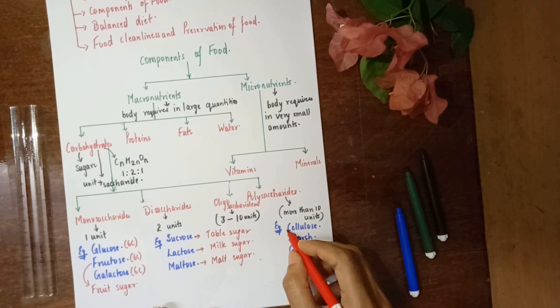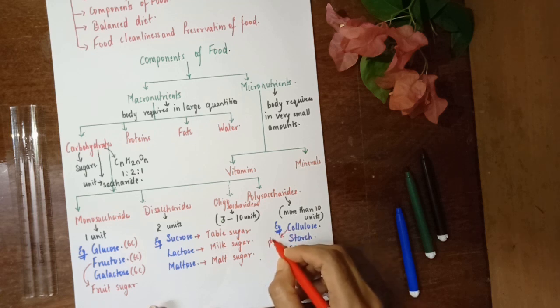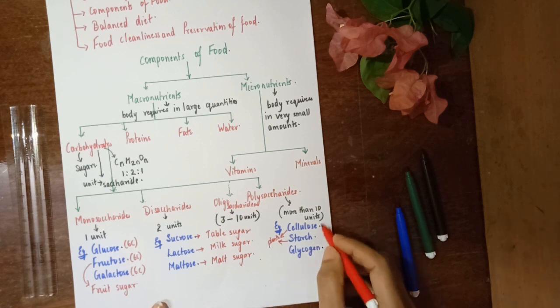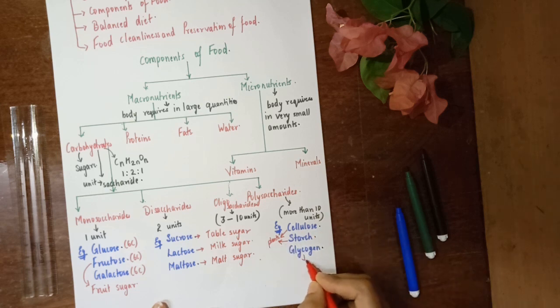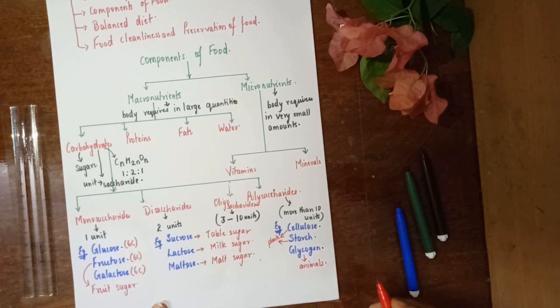Okay, cellulose is found in plants. Starch is also found in plants. They are forms of storage material. Carbohydrates are stored in the form of cellulose and starch in plants, and in animals, carbohydrates are stored in the form of glycogen.